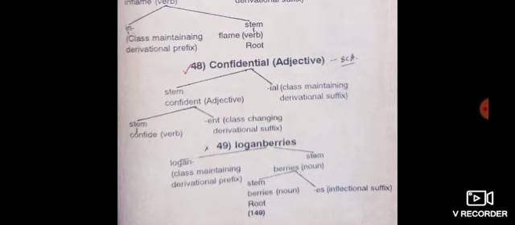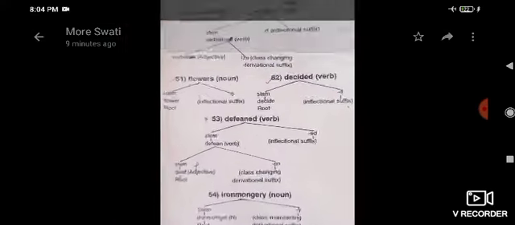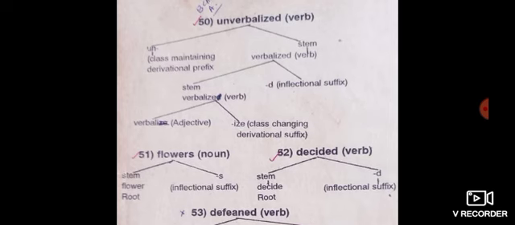Example number 49. Loganberries. Logan is a class maintaining derivational prefix and berries is a stem word. Again, berries is a noun and divides into two parts, berry and es. Berry is a stem word, root word and noun. That is why es indicates an inflectional suffix. Then example number 50.